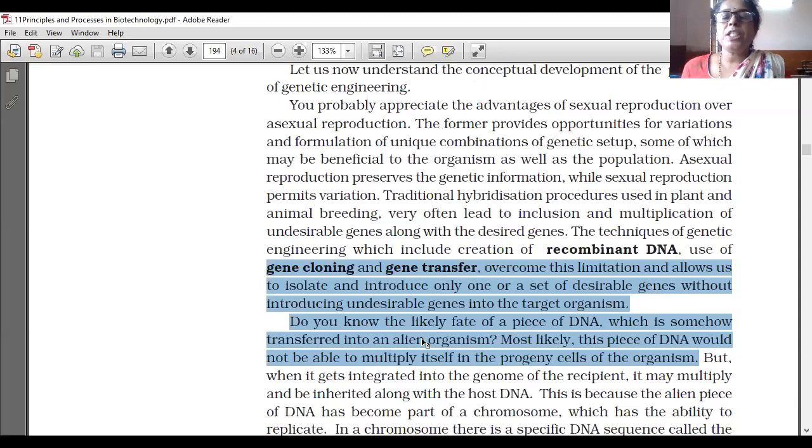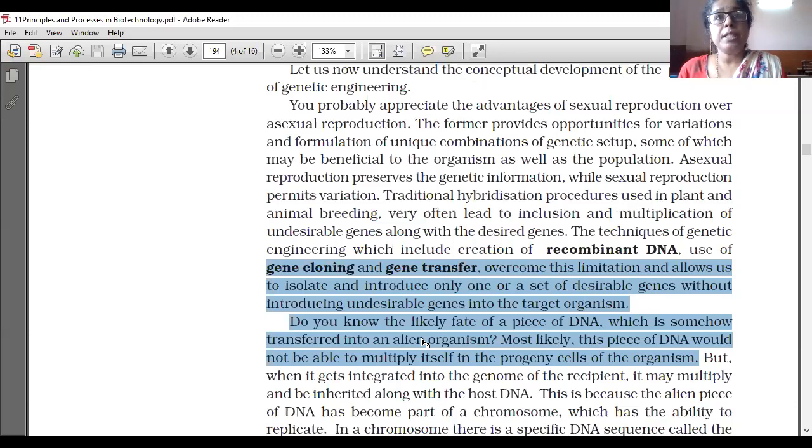Most likely, this piece of DNA would not be able to multiply itself in the progeny cells of the organism. If we transfer a piece of DNA to a foreign organism, it cannot be multiplied in those cells.